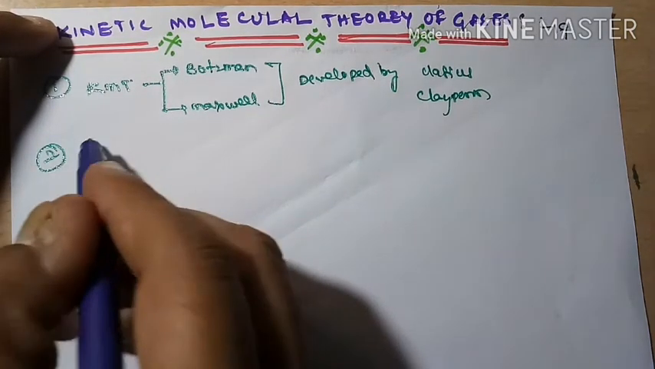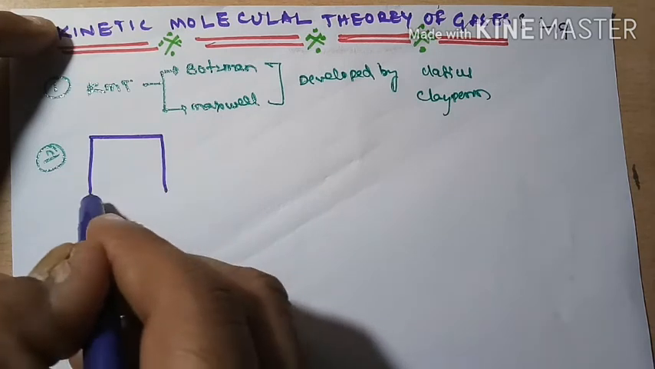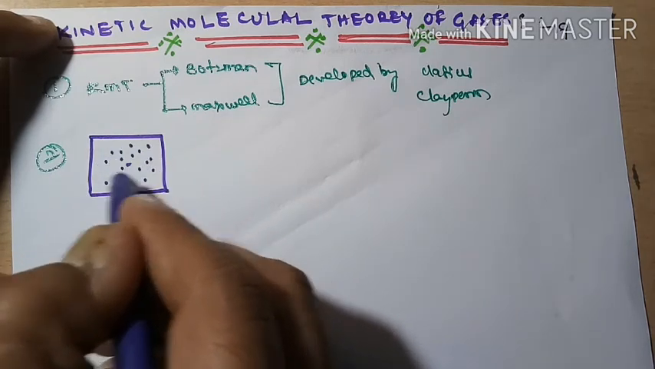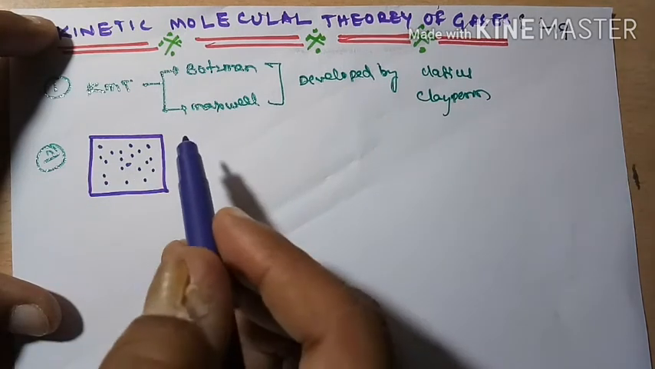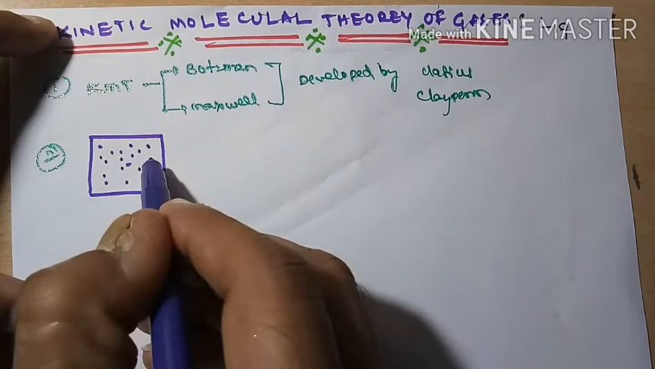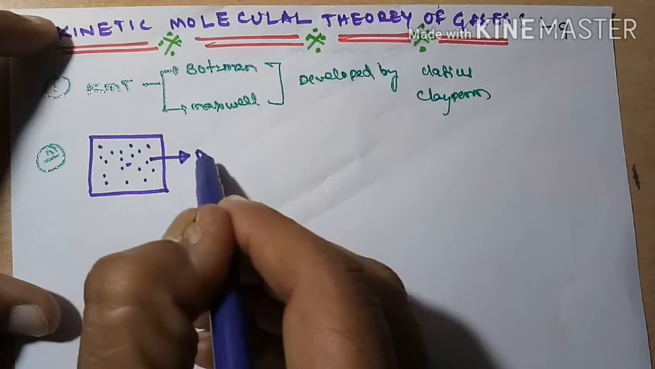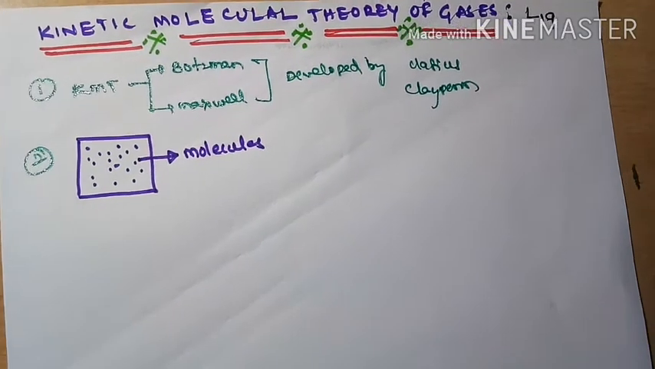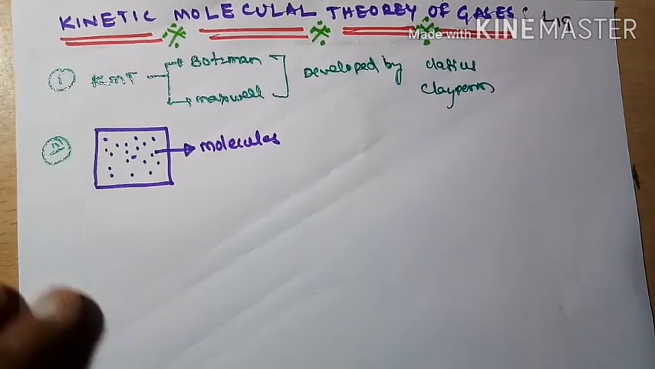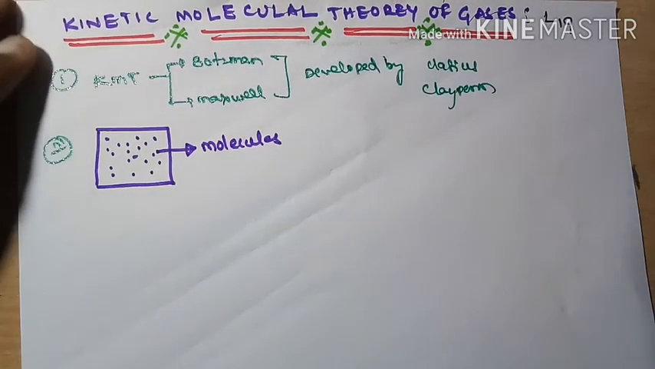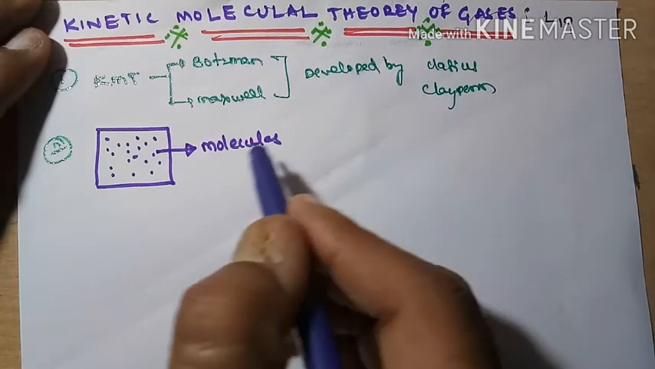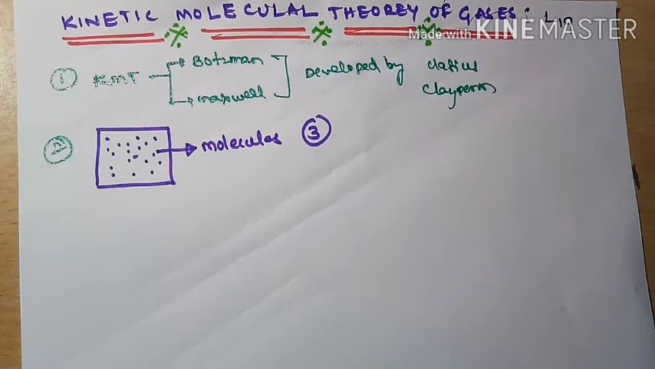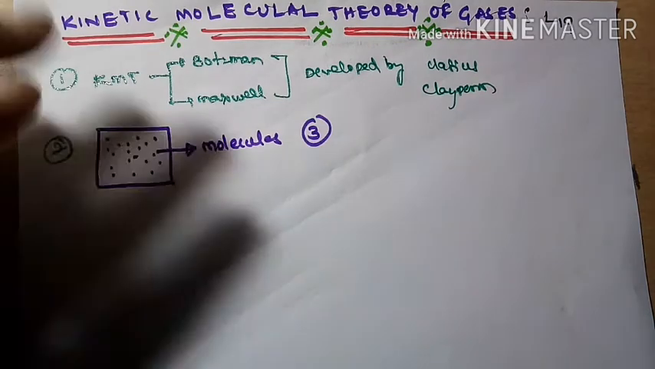every gas has a very large number of tiny particles. Tiny means very small particles. These tiny particles are called molecules. So these molecules always travel in different directions,